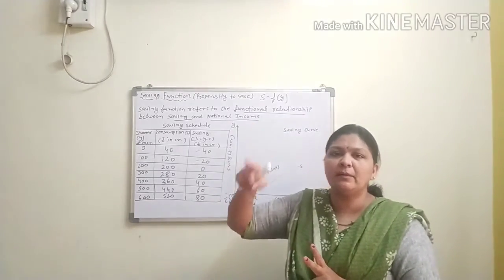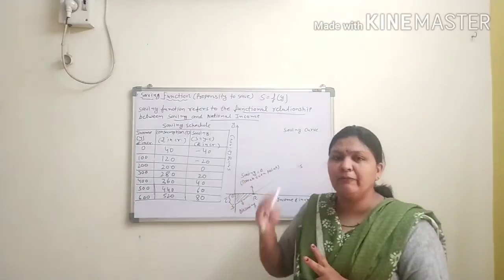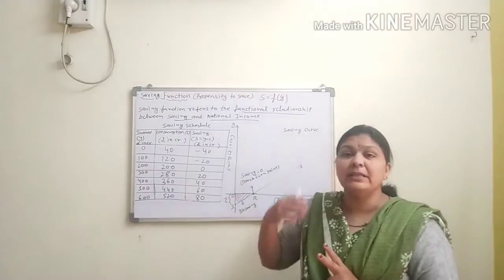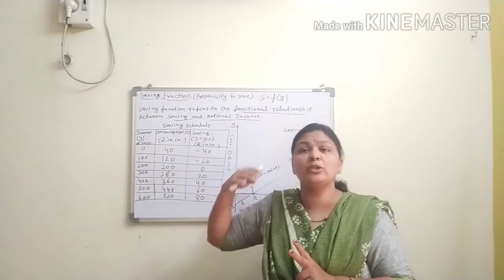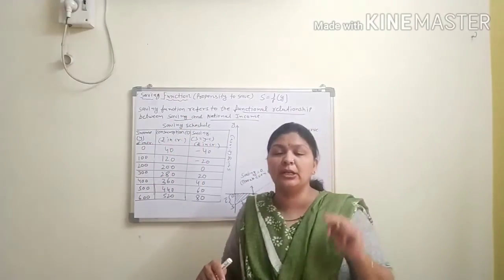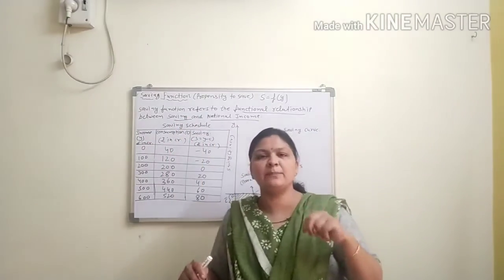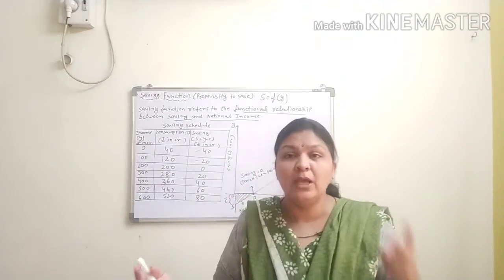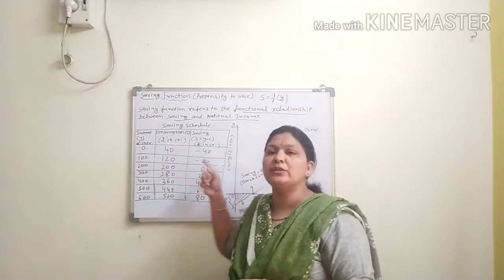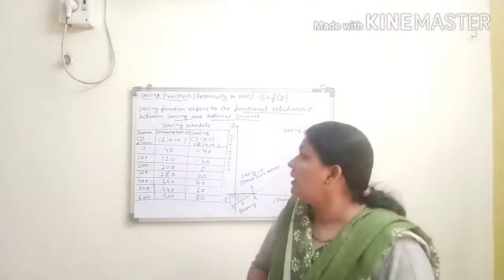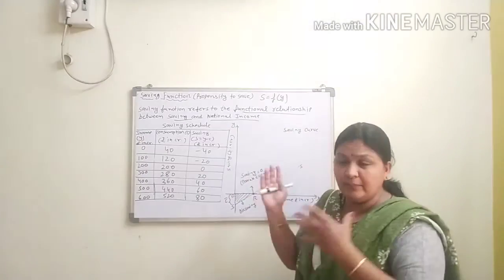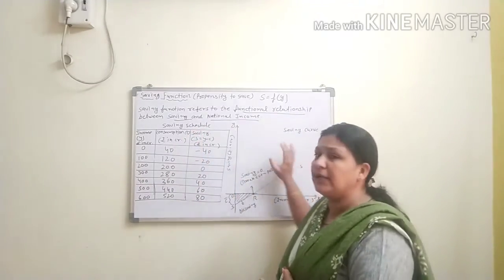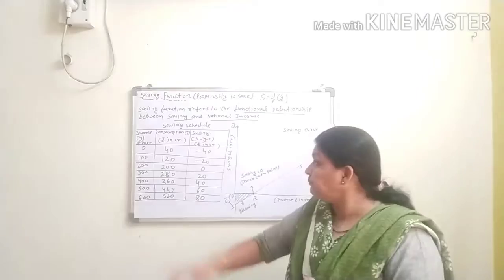If your national income increases day by day, definitely your saving will increase, because if your consumption does not increase as much as your national income, suppose national income increased by 100 rupees but your consumption increased by only 80 rupees, then that 20 rupees difference you have saved.